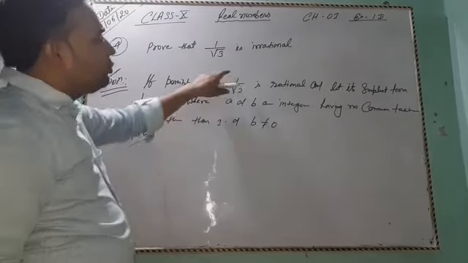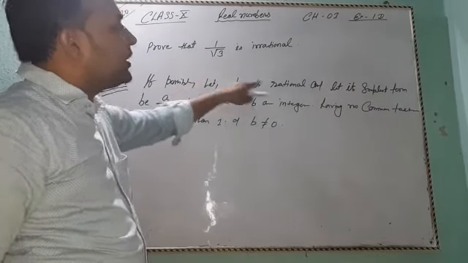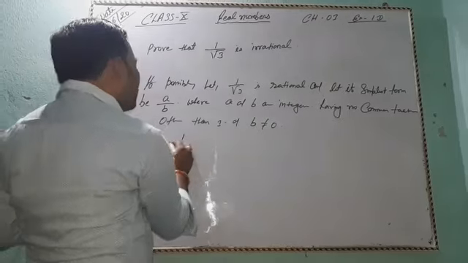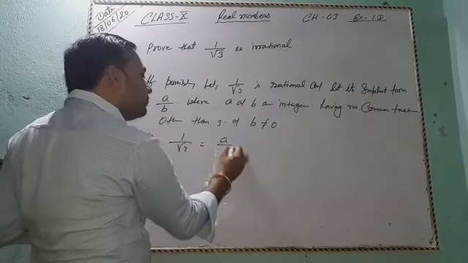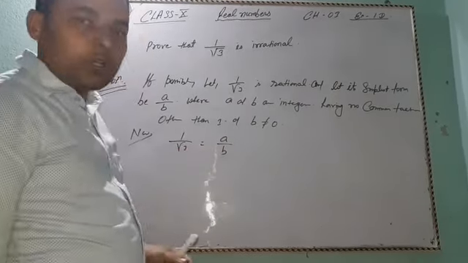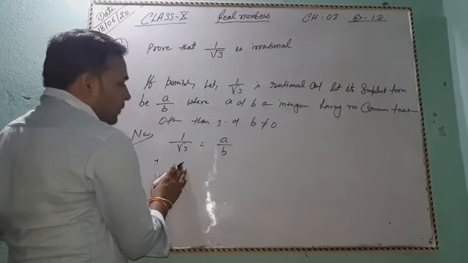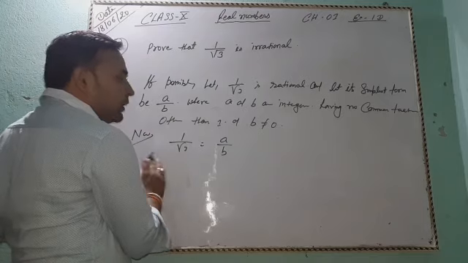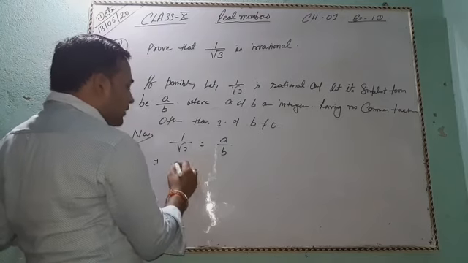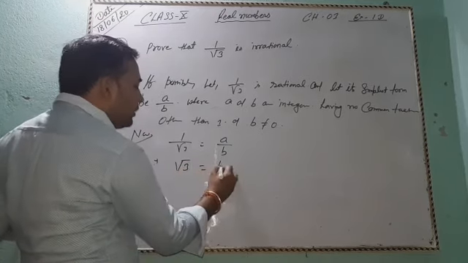Okay, so now if 1 by root 3 is a rational number, so we write 1 by root 3 equal to a by b. Okay, so taking the multiplicative inverse on both sides, root 3 equals b by a.